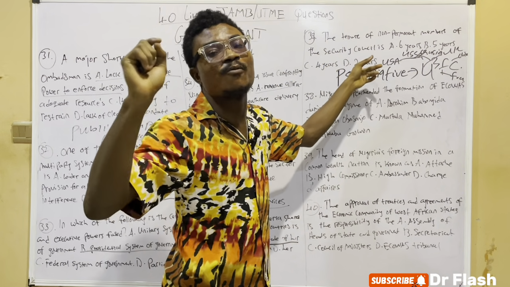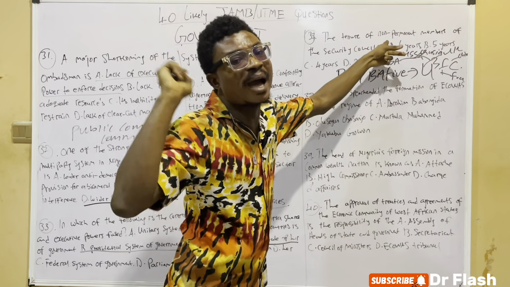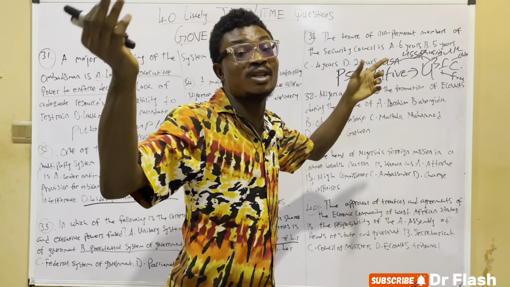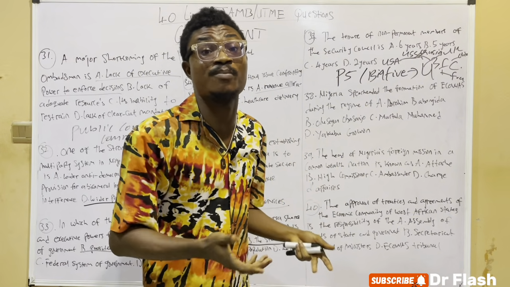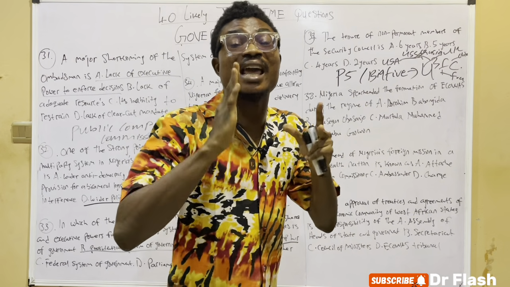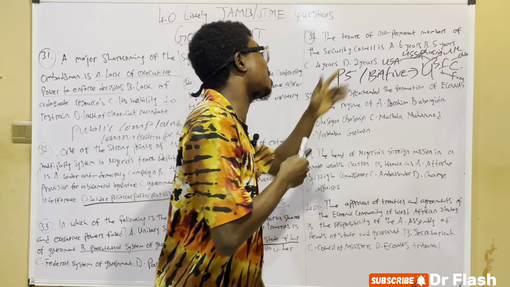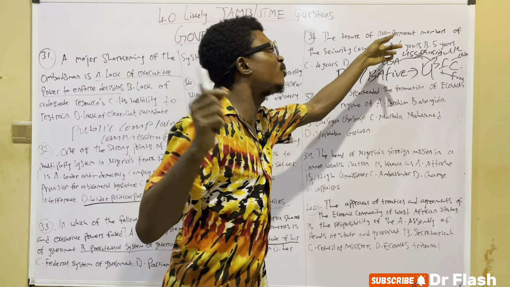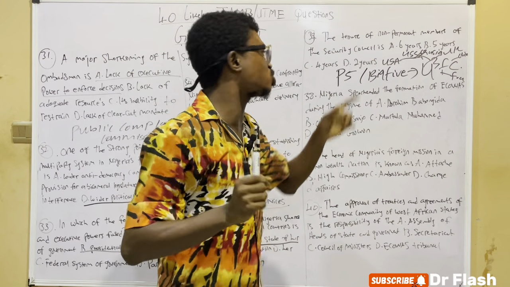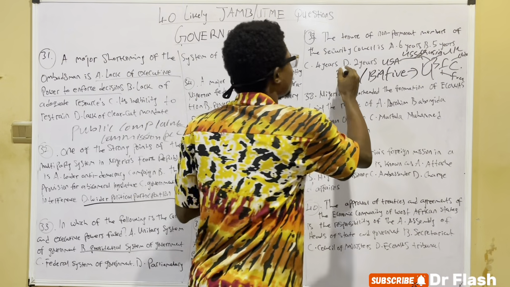But the tenure of a permanent member is indefinite, it might even be 200 years, 500 years, as the case may be. The tenure of a permanent member is unfixed, but that of a non-permanent member is a fixed 2 years. So the answer here is 2 years.